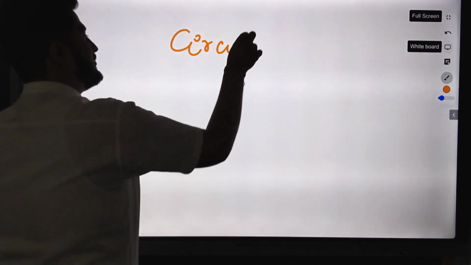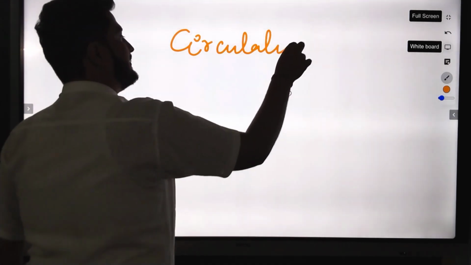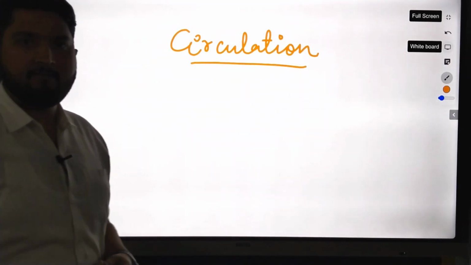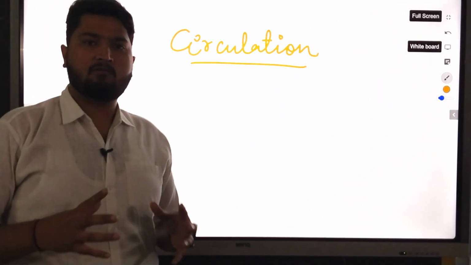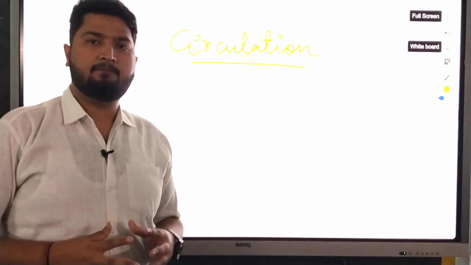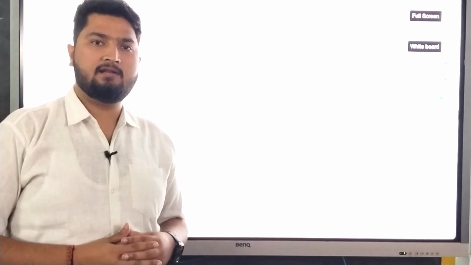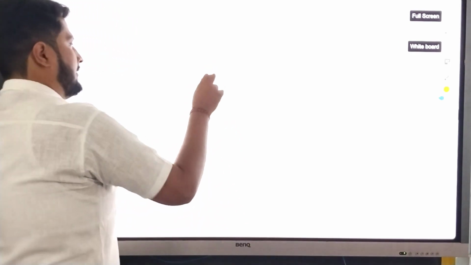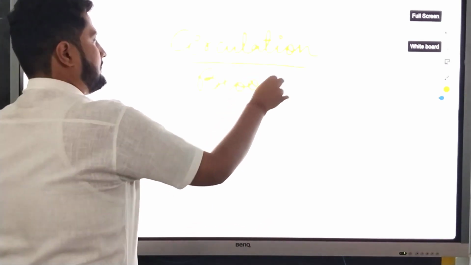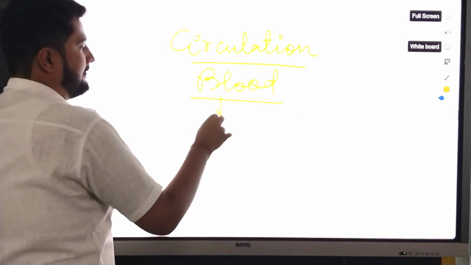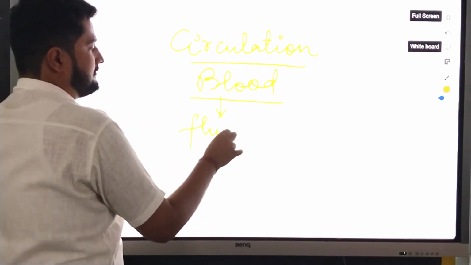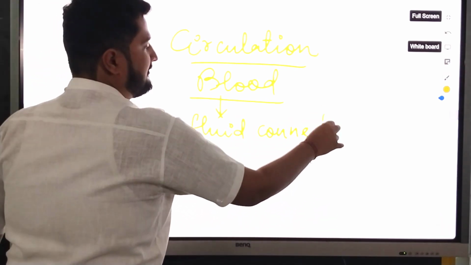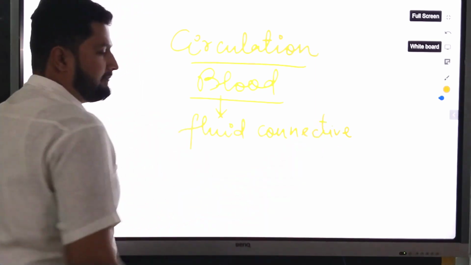You know what is circulation and what the circulatory pathway means. Actually, in our body, the one thing that is circulating throughout from tip of toe to the brain is the blood. In our body, blood means a fluid connective tissue. Why is it named so? It is named so because it connects all the body parts.